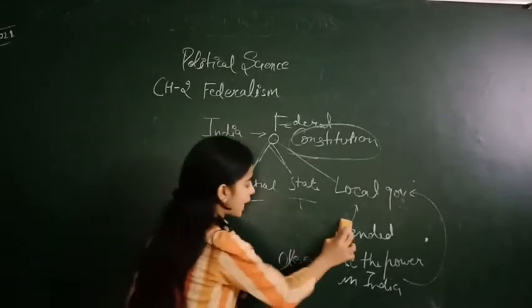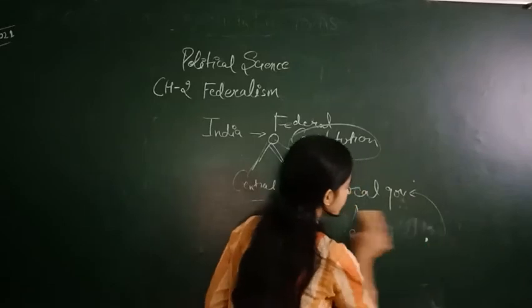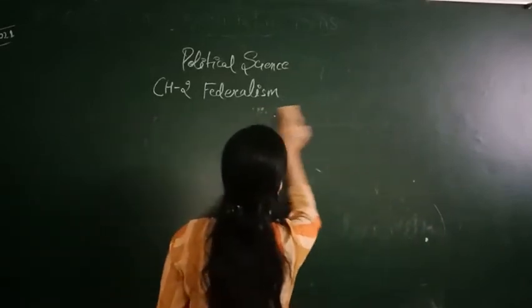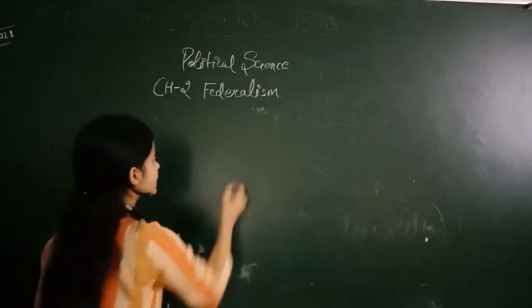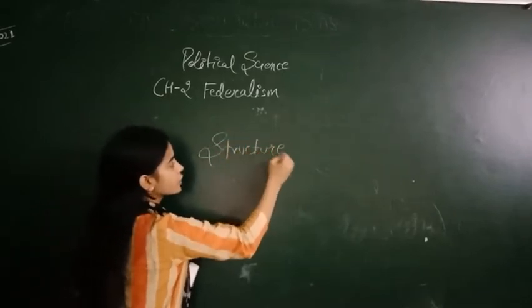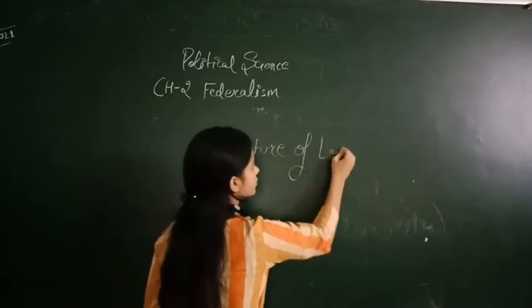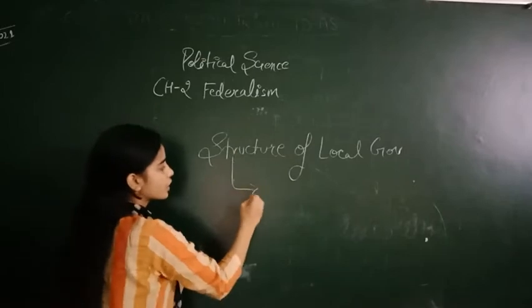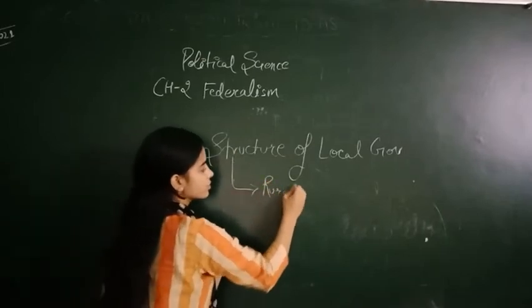Now we will understand in depth how the power was decentralized and how the local governments were made. That is, now we will study the structure of the local government, starting with the structure of rural local government.